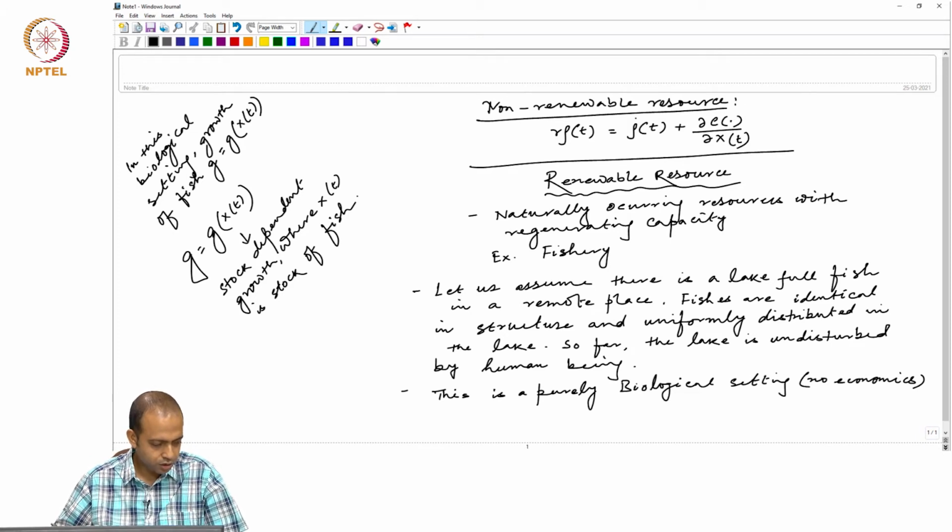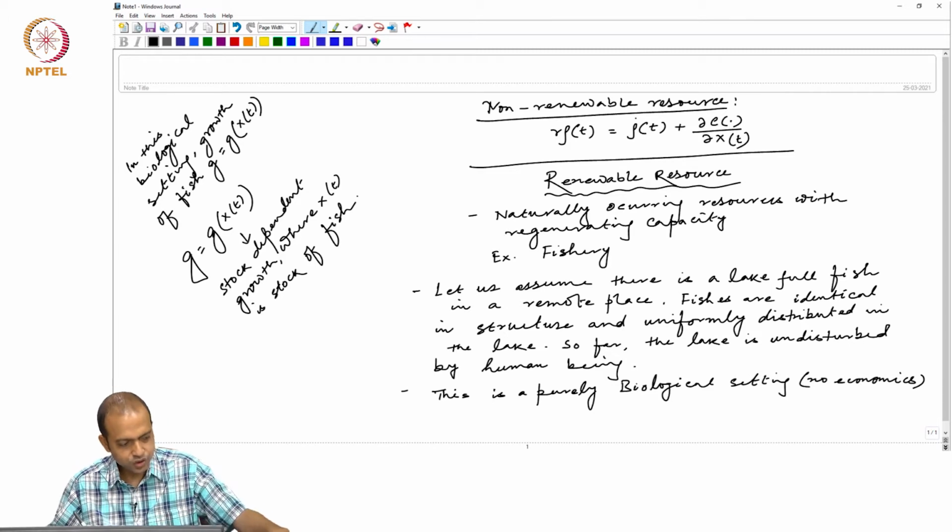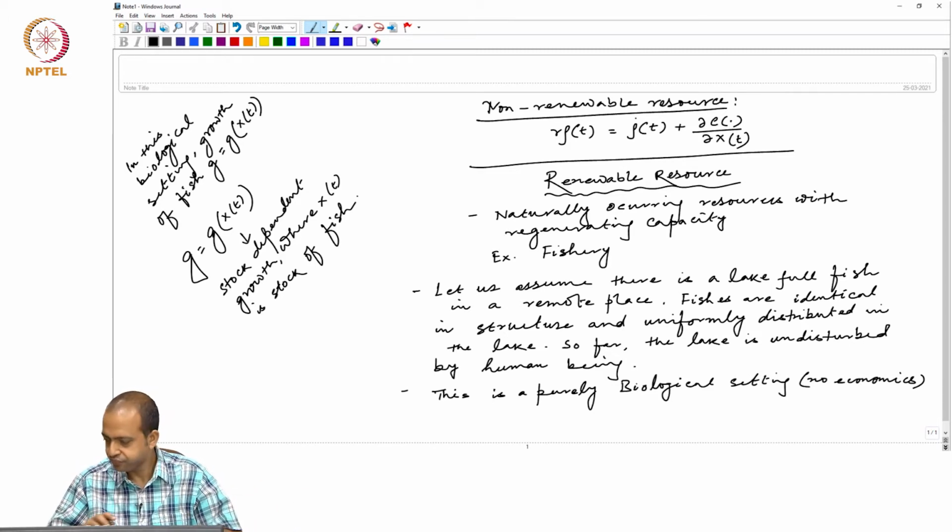So, this is purely a stock dependent growth that we are talking about.